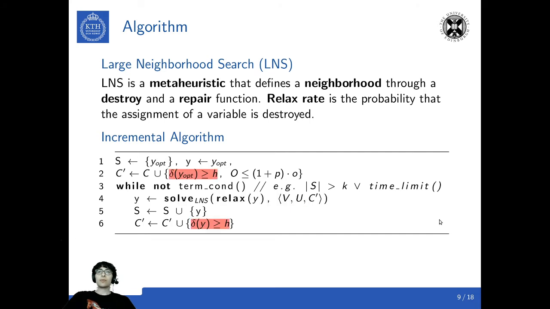Since we do not maximize the distance, we need to add a lower bound to the distance between the solutions. To control the quality of the generated code, we can use the optimal solution O and constrain the cost function to be within a percentage P of the optimal solution.